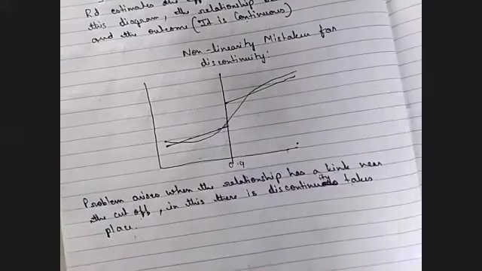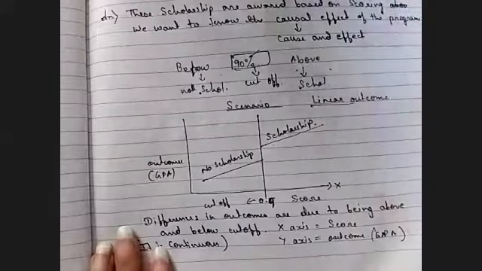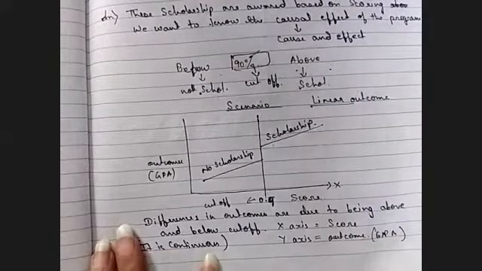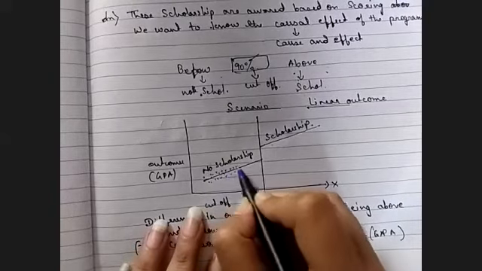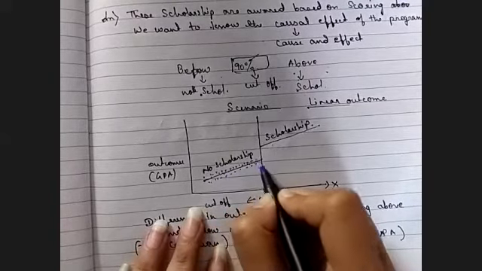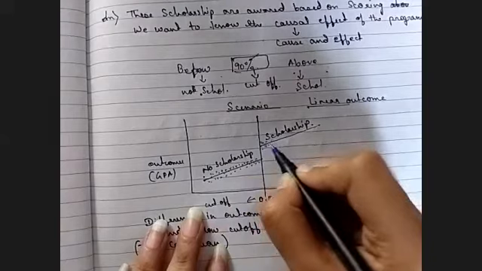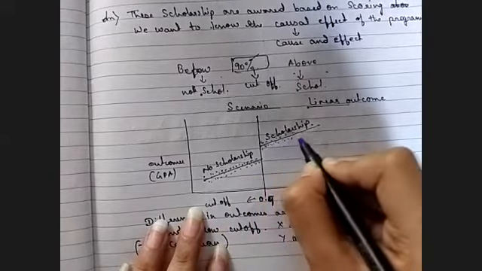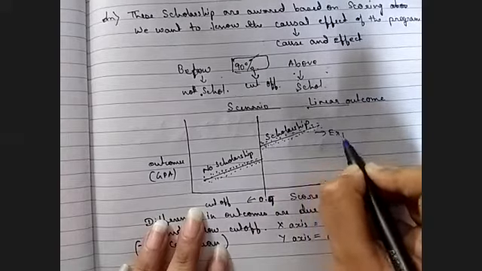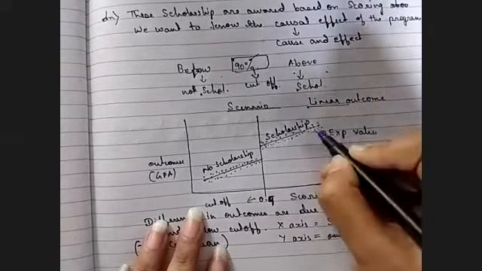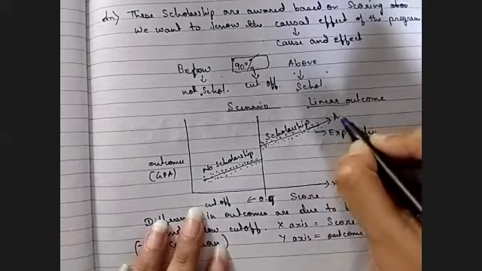Why does discontinuity take place? In regression, we estimate something, that's why there is a dot. These are the expected values, and this line is the actual value.